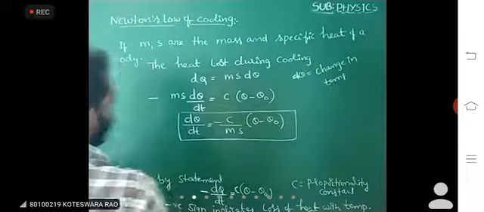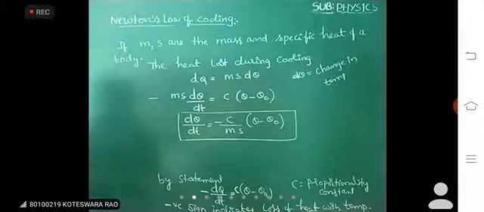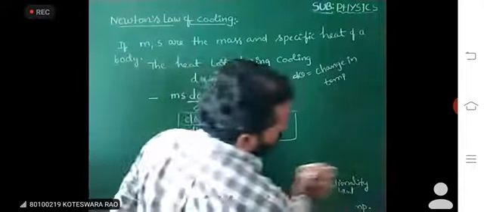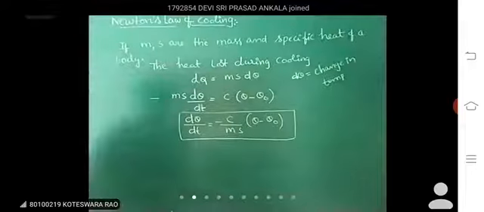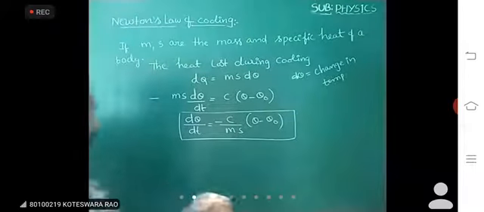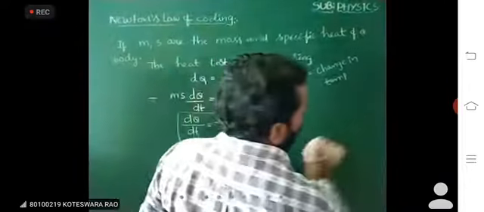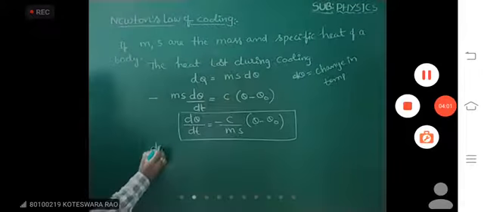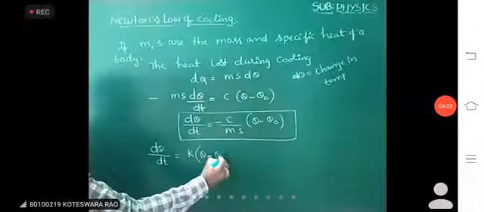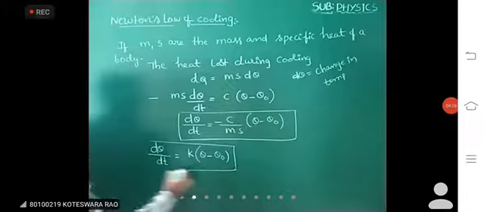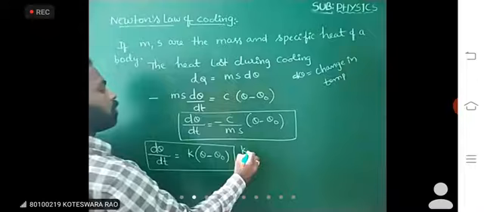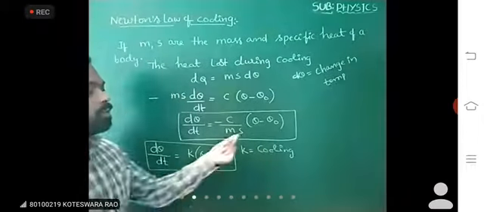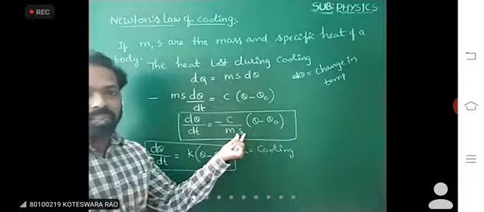Here C by ms is another constant, where K is called the cooling constant, because the specific heat of the body doesn't change whether temperature increases or decreases.